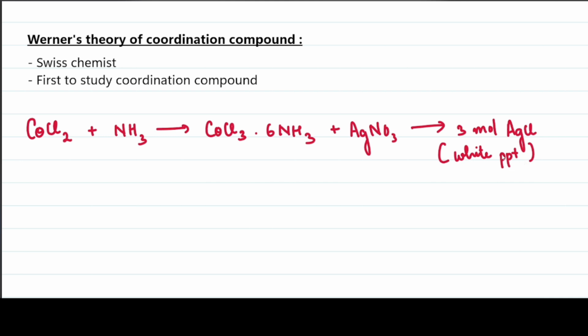So in this compound he thought that the Cl3 is indirectly bonded, which is weak.